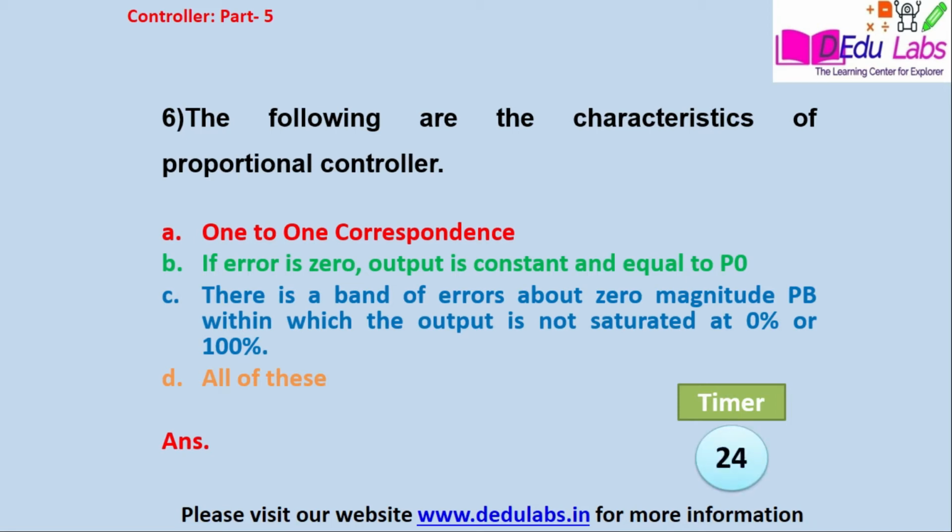And option D, all of this. The answer is option number D, that is all of this.